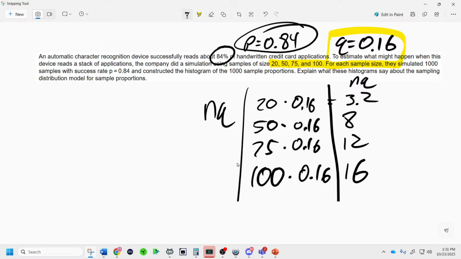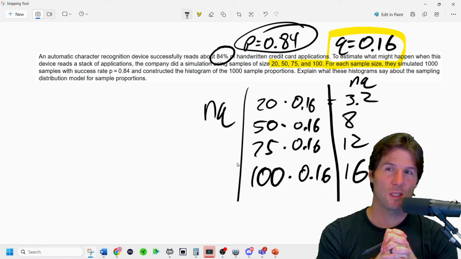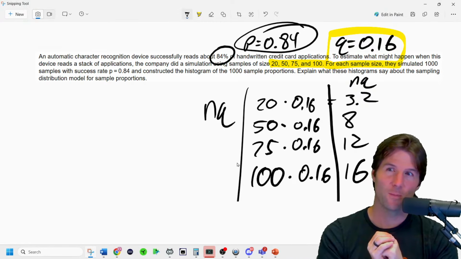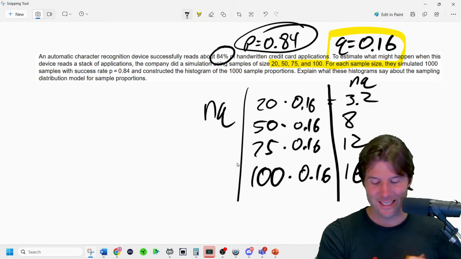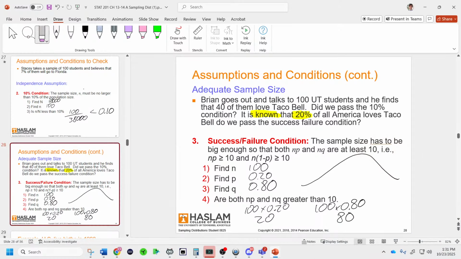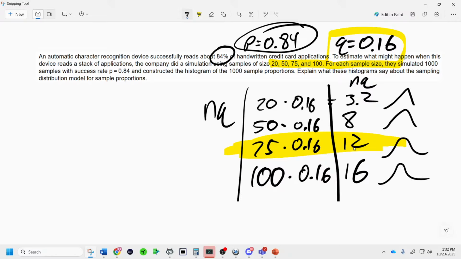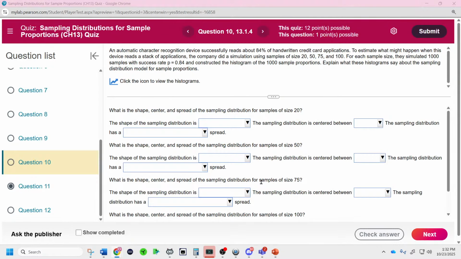Where do we have a large enough sample? That's not what the condition is called. When do we meet success failure? At 20, 50, 75, or 100? That's what I was checking right here. I was checking success failure. So when do we have at least 10 successes, at least 10 failures? There's how to do it right there. That's the math. When did we get at least 10? Yep. So if you look right here, we met it right here. That means the distribution will be normal right there. So after that point, it's normal. It just gets more normal. So it's normal if there are at least 10 successes, at least 10 failures.